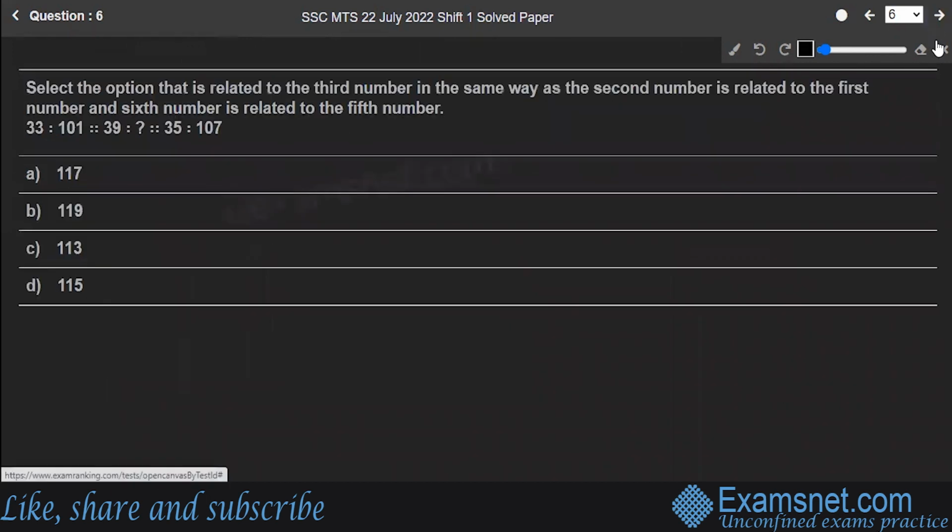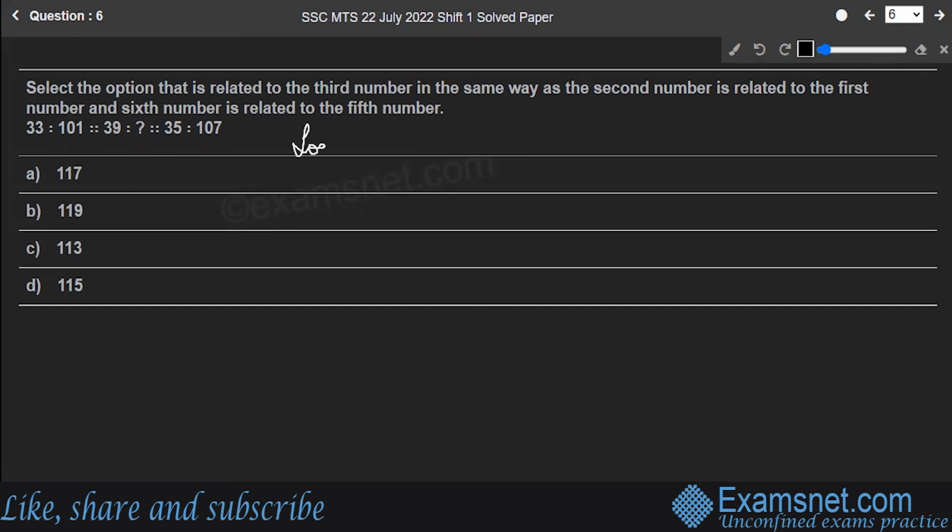Hope you are clear. Next is question number 6. Select the option that is related to the third number in the same way the second number is related to the first number, and the sixth number is related to the fifth number. That means there exists some relationship between these two numbers. The same relationship exists between these two numbers. And following the same logic, you have to find out what will come at the question mark, which comes in the second pair. Okay. Let's understand the logic over here.